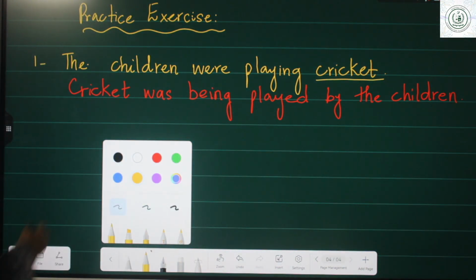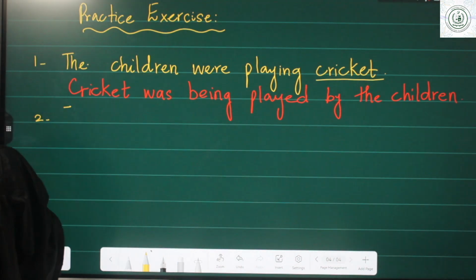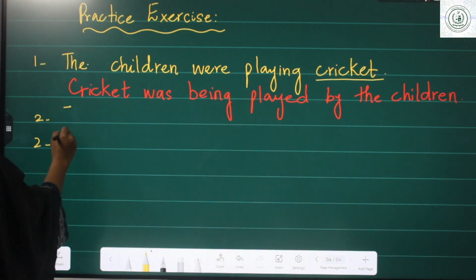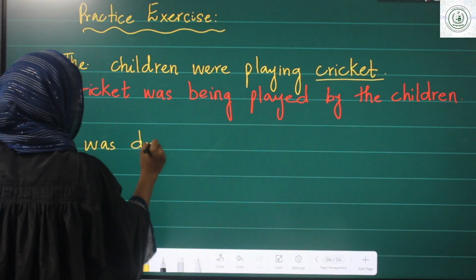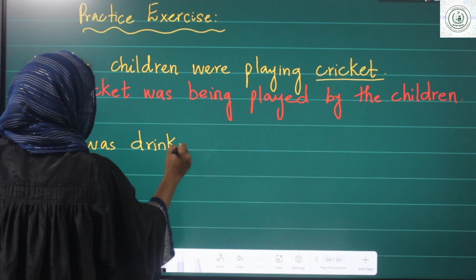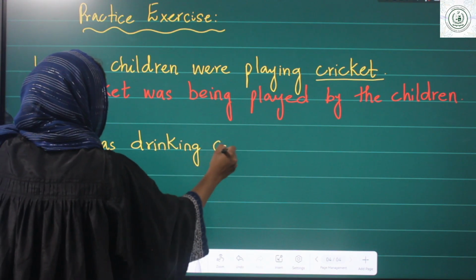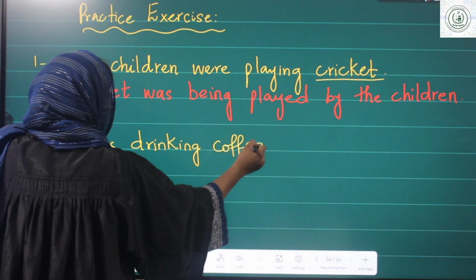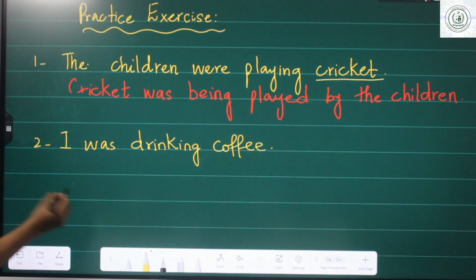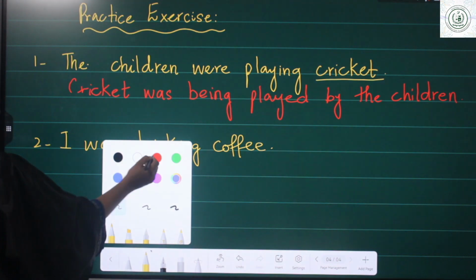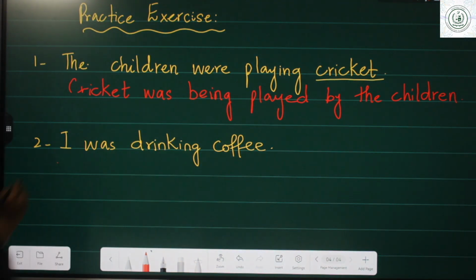I was drinking coffee. Again, let's start with the object.